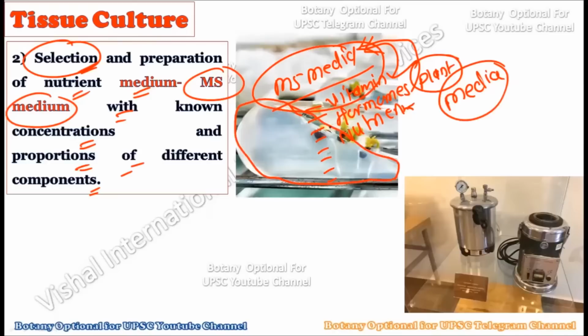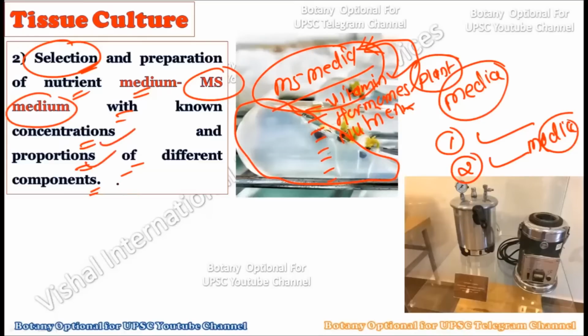Okay, by using the flow chart which is given for the preparation of the MS media. So this is the ready reckoner which is already created. We just have to take the water and the rest of the minerals, vitamins and nutrients to create this particular MS media. Just like in the first step we cleaned all of the glasswares, in the second step you should select the media and create the media accordingly, with the known concentrations and proportions of the different components which are exactly required by the plants for growth and